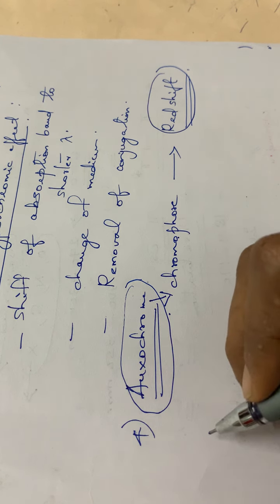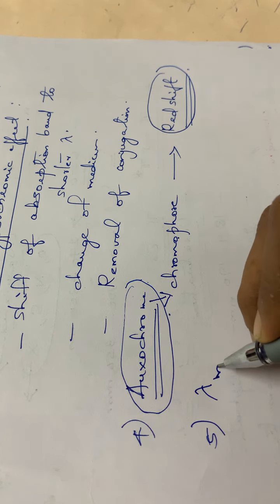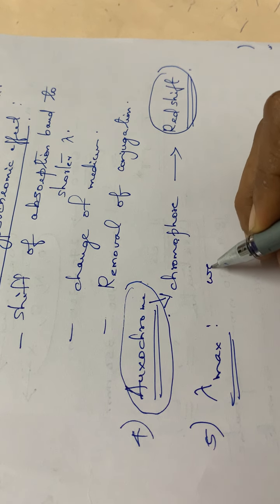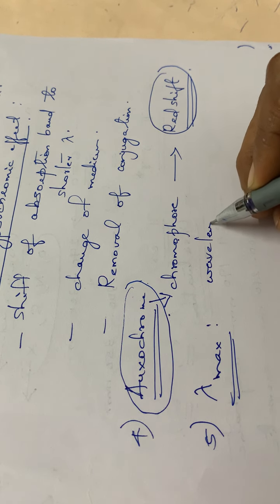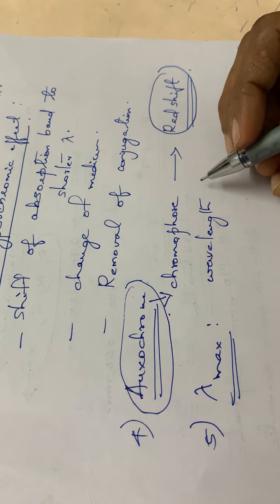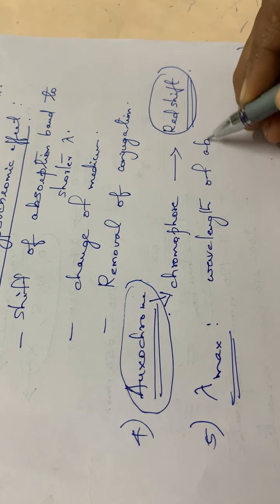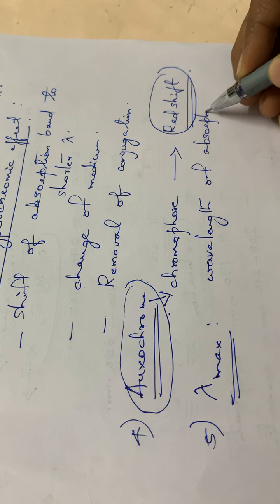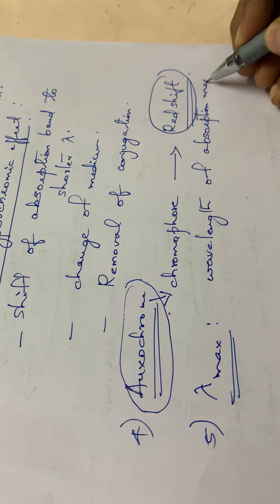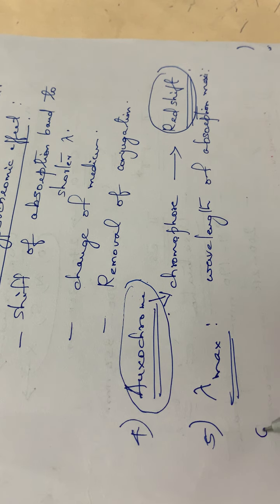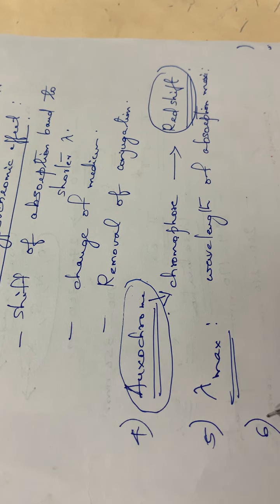Then another term, that is lambda max. Lambda max, I think you know. It is the wavelength of an absorption maximum. Lambda is wavelength, isn't it? So lambda max is the wavelength of absorption maximum. Then the next is hyperchromic effect.